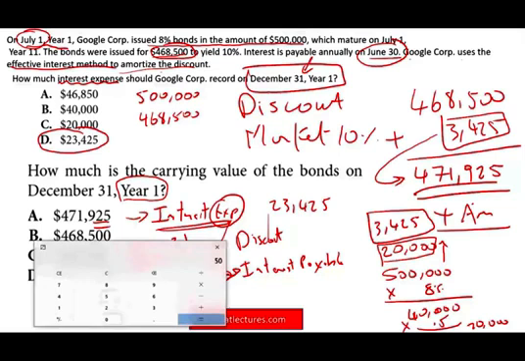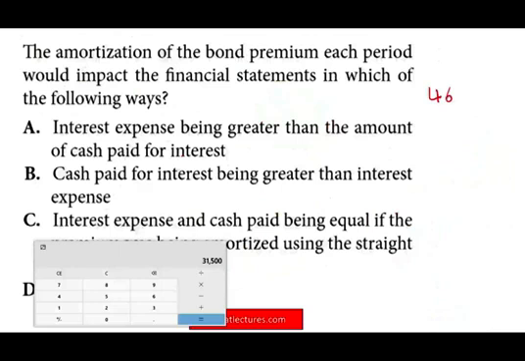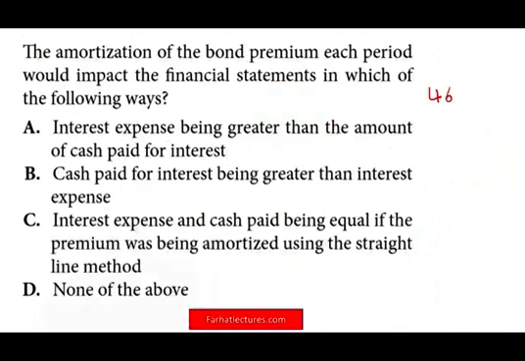500,000 minus 468,500. You had a discount of 31,500, which is technically interest expense that you have to expense over the life of the bond. And what we did is we expensed some of it in this period. Let's take a look at this question. We don't need the calculator anymore.